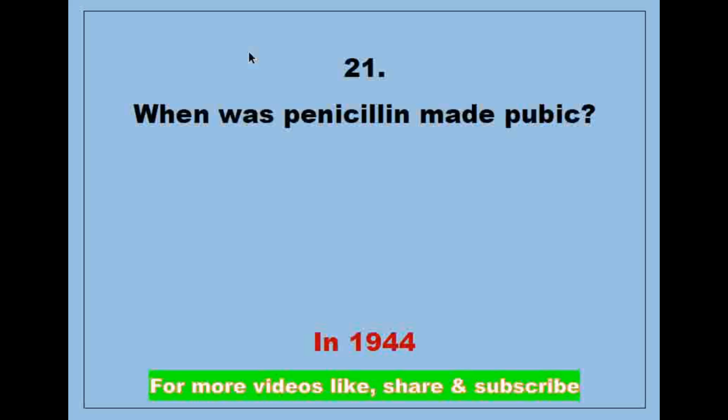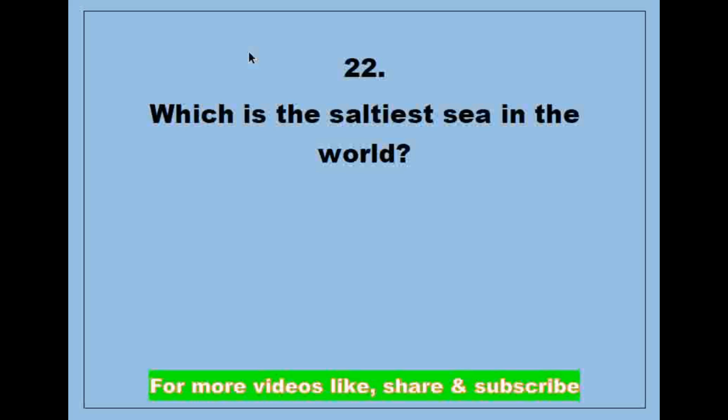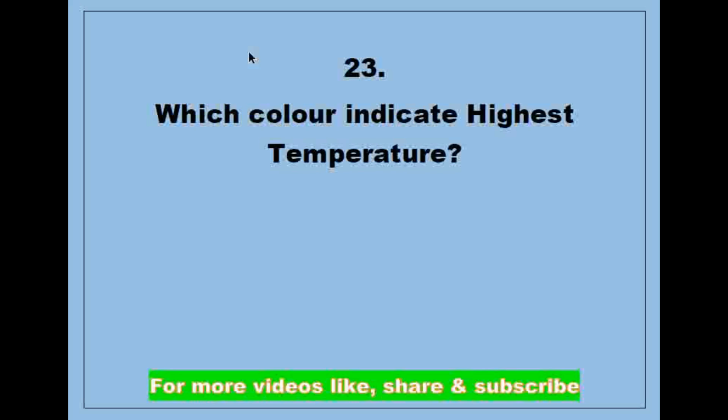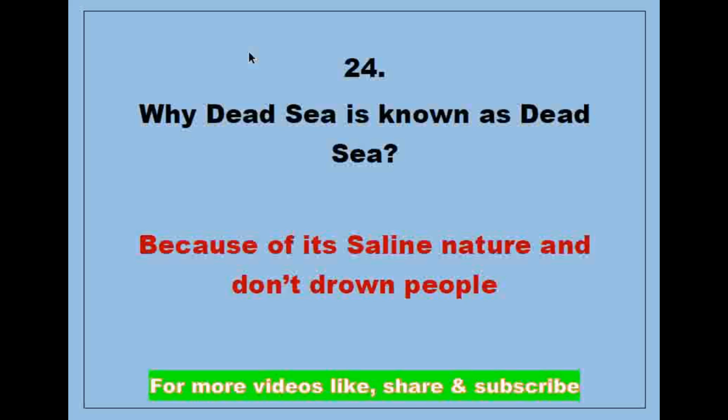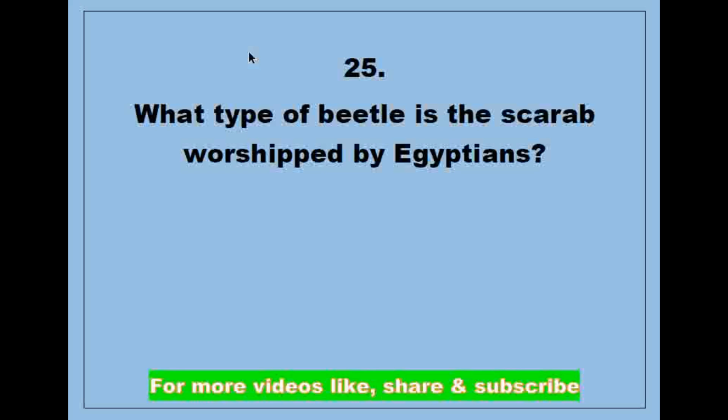Answer is in 1944. Next question, which is the saltiest sea in the world? Answer is Dead Sea. Next question, which color indicates the highest temperature? Answer is dull red. Next question, why is the Dead Sea known as the Dead Sea? Answer is because of its saline nature, it doesn't drown people. Next question, what type of beetle is the scarab worshipped by Egyptians?